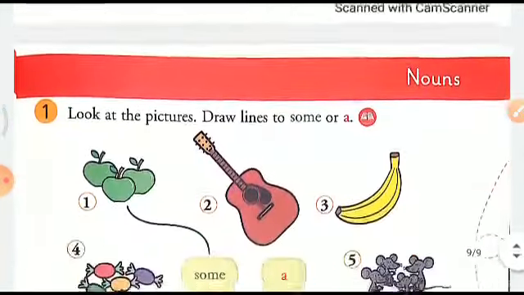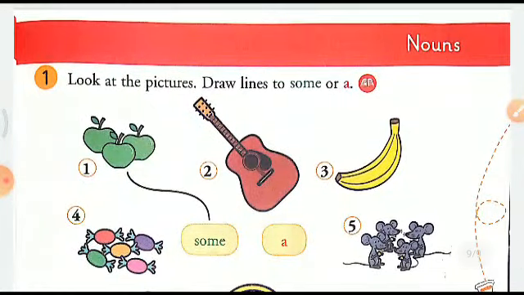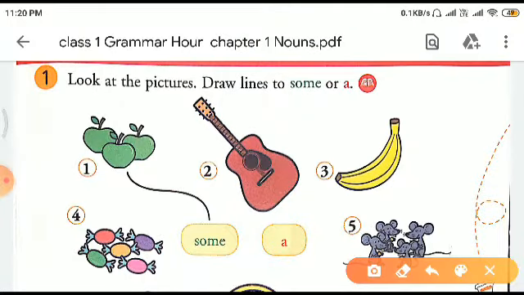Right? Now look at these pictures and draw lines to some or a. See, here a is written and some. Now the first one has been done for you. It's about apples. See, there are more than one apple, that is why some. Now the second picture is of a guitar, and see, it is one. So we will be linking it with this.